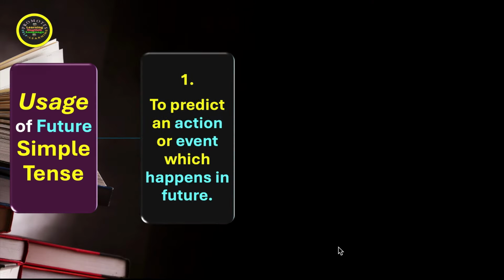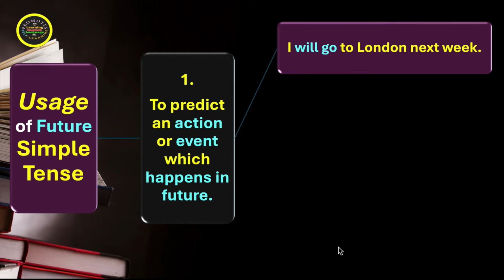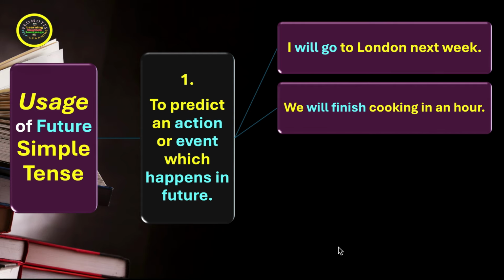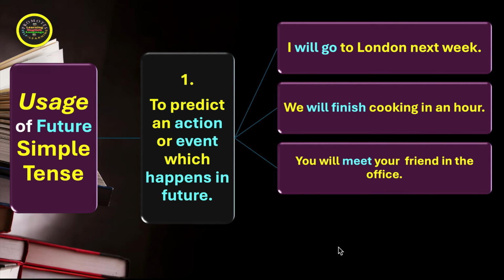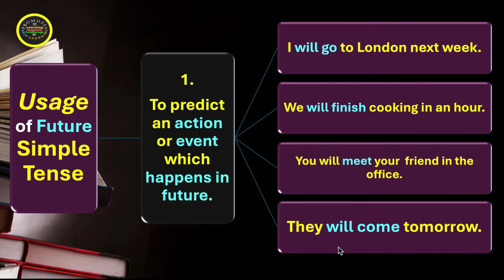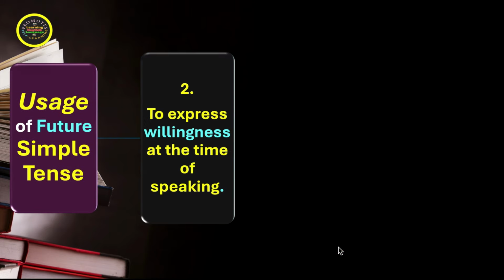Now we move on to the usage of future simple tense, and the first point is to predict an action or event which happens in future. It simply states an action that will happen or occur in future. How? See the examples. I will go to London next week. We will finish cooking in an hour. You will meet your friend in the office. They will come tomorrow.